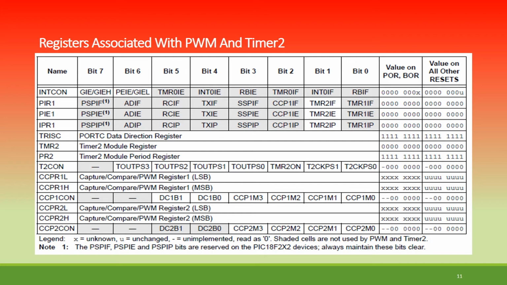Then CCPR2L, again register 2 LSB, and CCPR2H, again the capture compare PWM register MSB part, and CCP2CON, same as CCP1CON, with DC2B1, DC2B0 and CCP2M3, CCP2M2, CCP2M1 and CCP2M0, in the same fashion. In general, this is for PIC18 devices, and we are considering Timer 2, so appropriately you have to check for it.